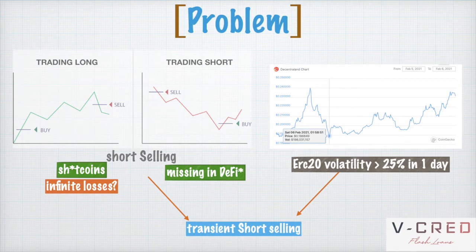The benefit of short selling is that there are potentially bad projects where the price is expected to go down. It's also currently missing in DeFi except for very few projects like Opyn. On the other side of the picture, it could lead to infinite losses if you're not careful. So maybe a short-term short selling, or transient short selling, where we take advantage of very high token volatility, which is currently present in the DeFi marketplace.